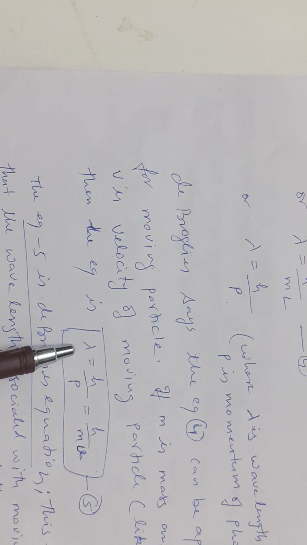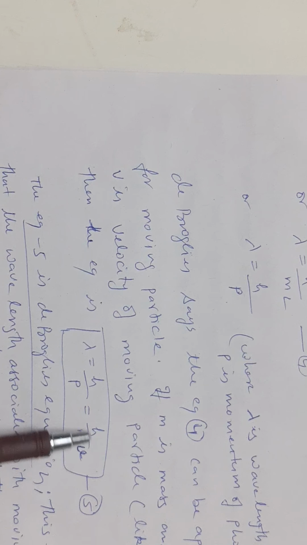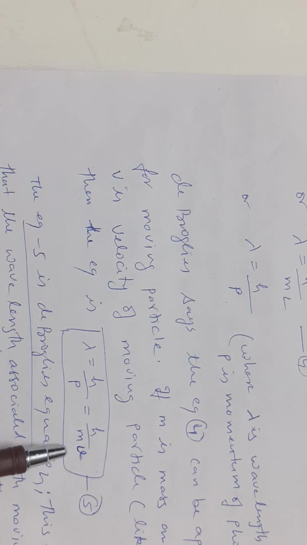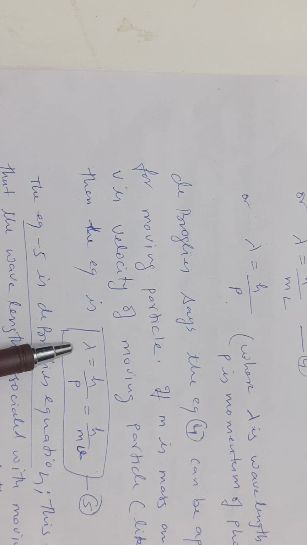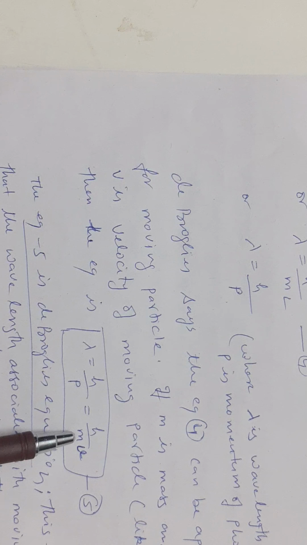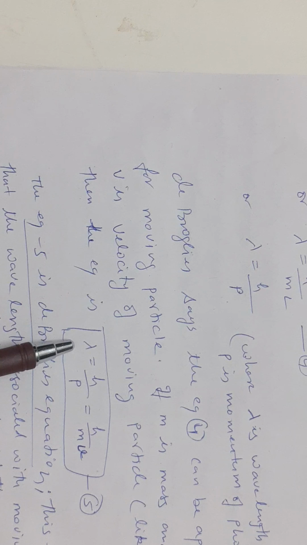The wavelength of a moving particle is inversely proportional to its momentum, mv. So if the mass is bigger, the wavelength associated with it is very small, and if the mass is small, the wavelength is quite big, which can be considerable.